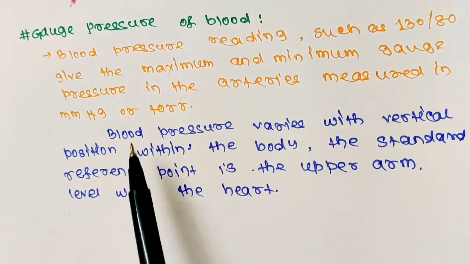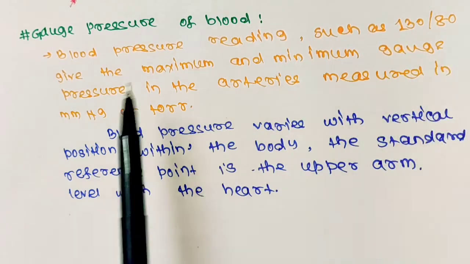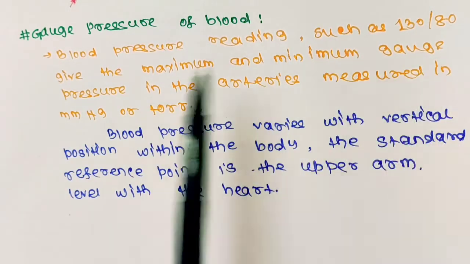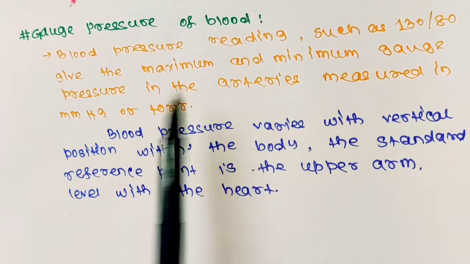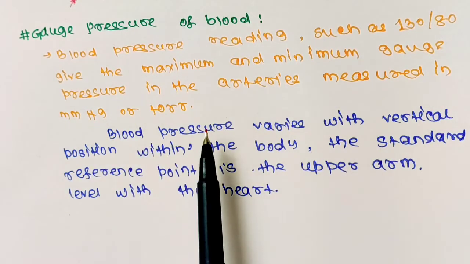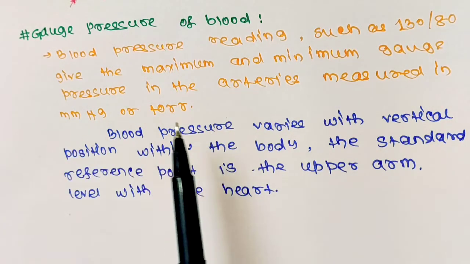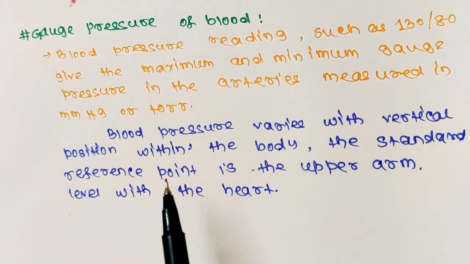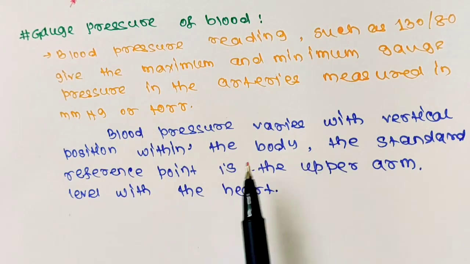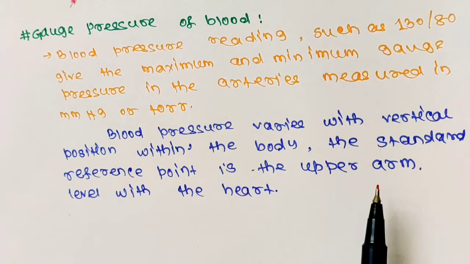Gauge pressure of blood. Blood pressure reading such as 130/80 gives the maximum and minimum gauge pressure in the arteries measured in millimeter of mercury or torr. And as the blood pressure varies with vertical position within the body, the standard reference point is the upper arm, which is at the level with heart.